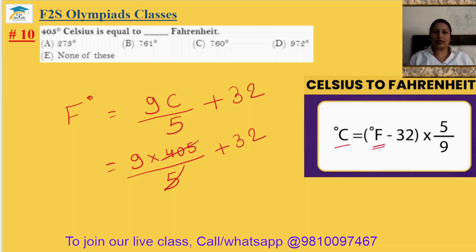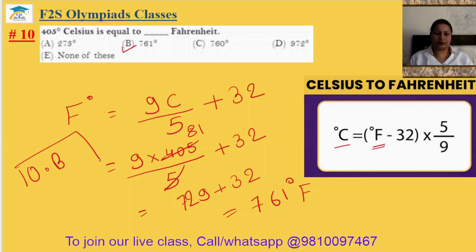So 5 8s are 40, 5 1s are 5, and 9 ones are 9, 9 eights are 72. Okay, and plus 32. So 9 to 11, 3 to 5 plus 1, 6, and then 7. So 761 degrees Fahrenheit. It is in the option number B. So 10th answer will be your option B.